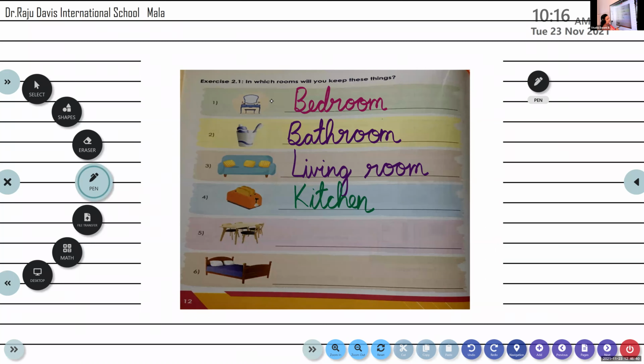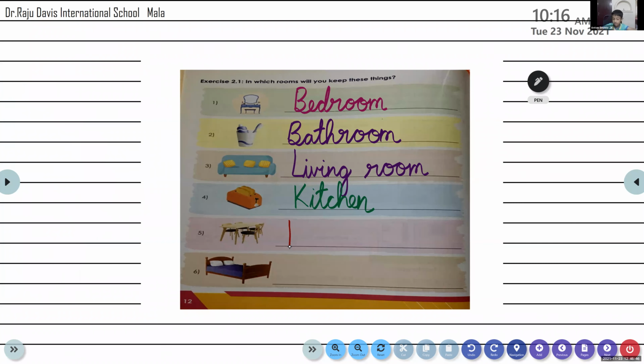What is this thing? Dining table. Yes, very good. The dining table is placed in the dining room. Thank you, Anton. Good boy. Thank you, ma'am. Welcome. Daksha Deepak, unmute. Try the next one.